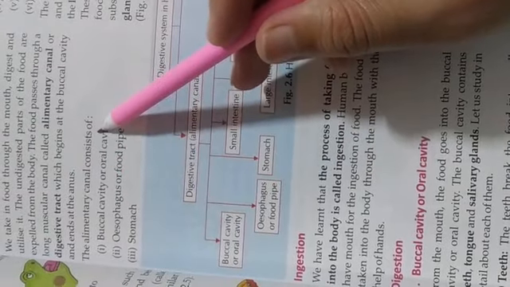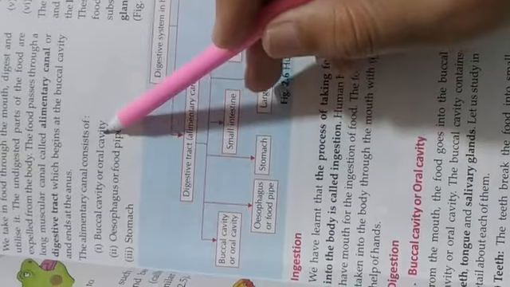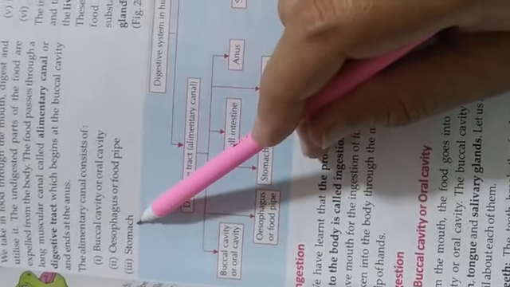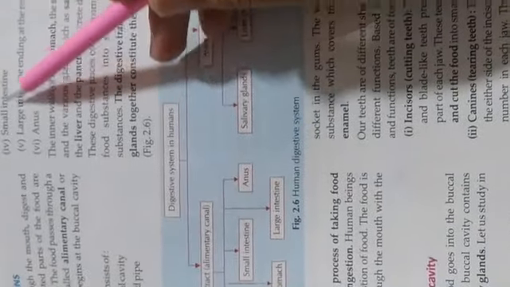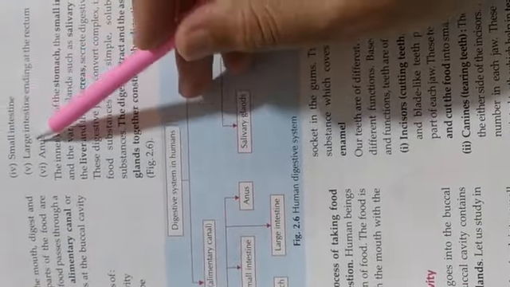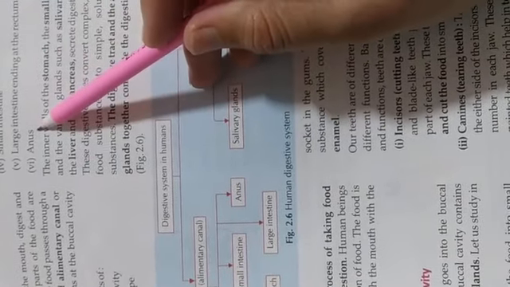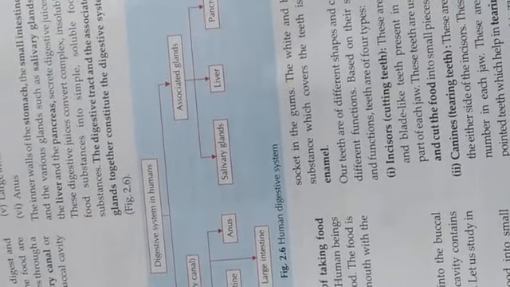The alimentary canal consists of different parts: the buccal cavity or oral cavity, the esophagus or food pipe, and third, the stomach. After the stomach comes the small intestine, then the large intestine ending at the rectum, and next the anus. The inner wall of the stomach, small intestine, and various glands such as the salivary gland, liver,